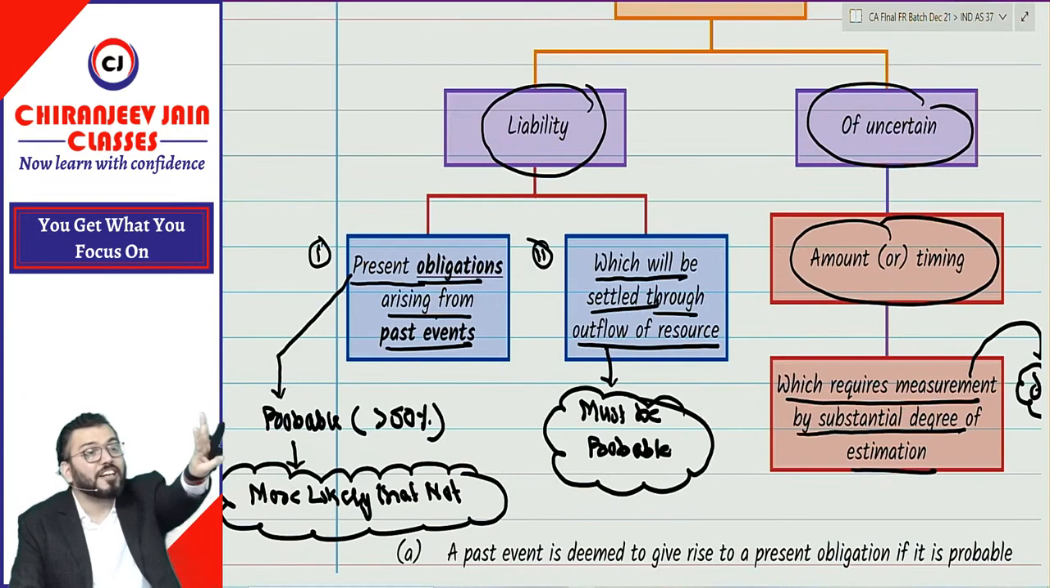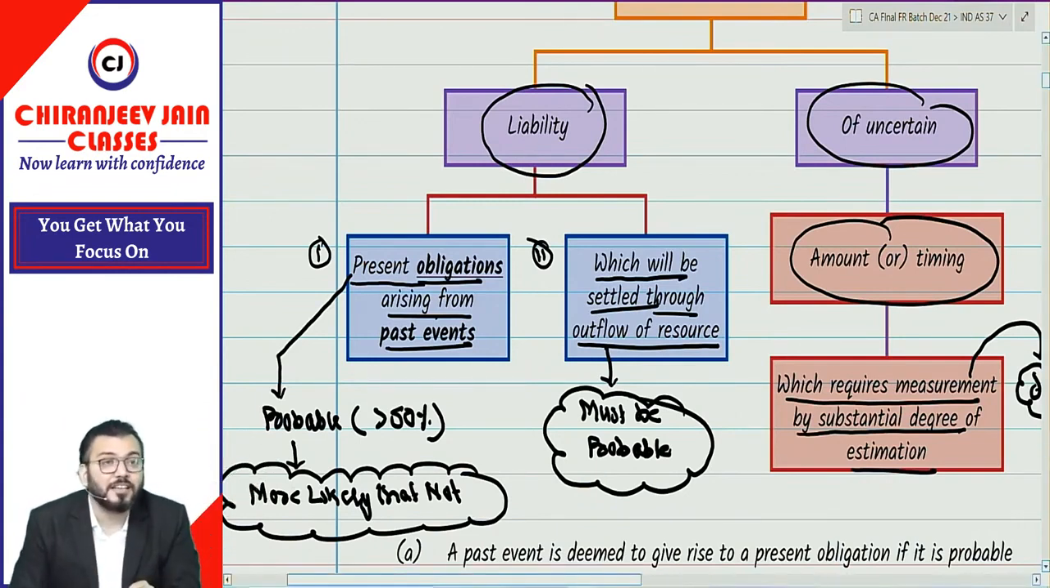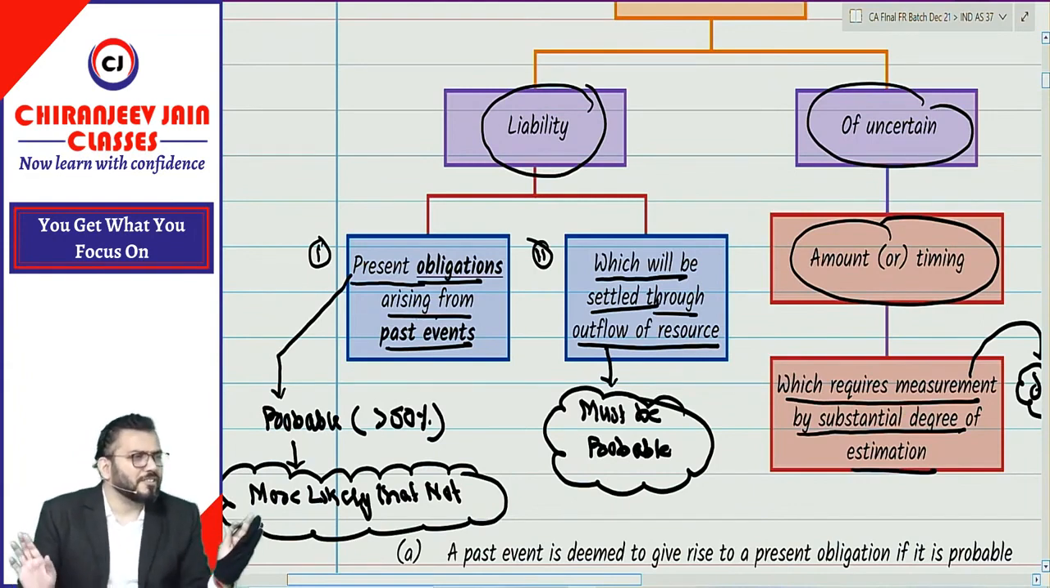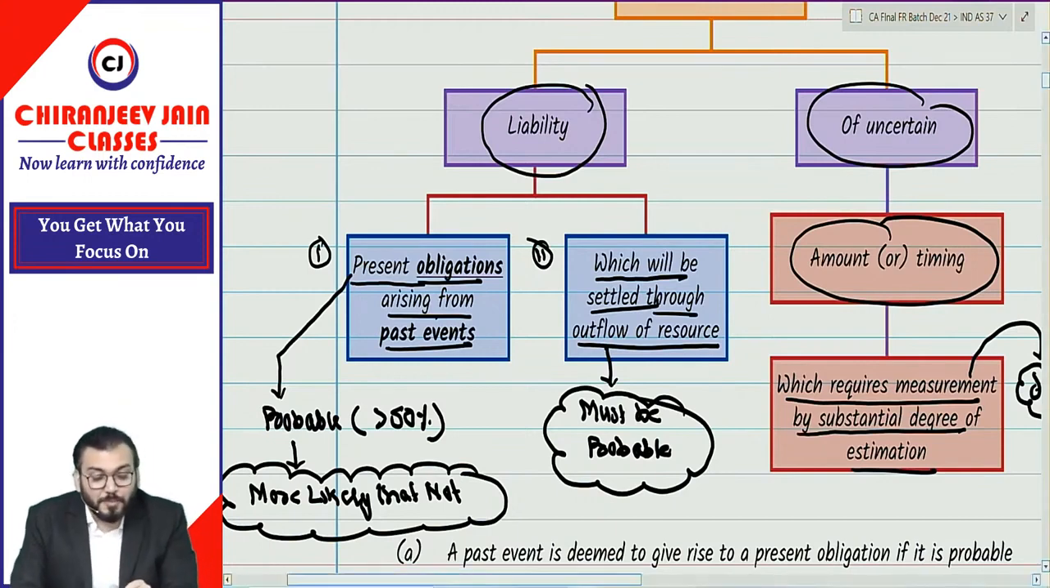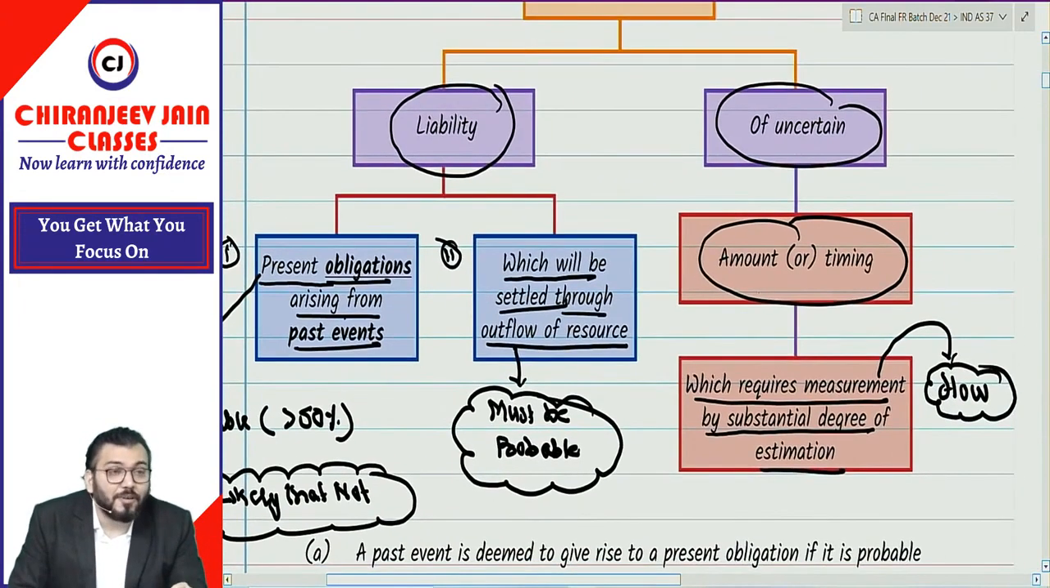But for provision, how many conditions? 3 conditions. What are the 3 conditions? First condition, there must be present obligation arising from past event, using the words given under Ind AS. Correct? Second, outflow of resource which is required to settle the obligation must be probable, and third, it requires reliable estimation. Means whenever estimation is required, then liability is known as provision.